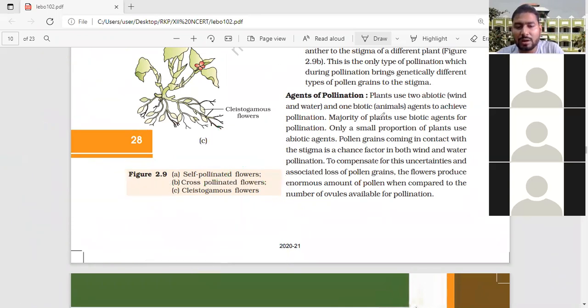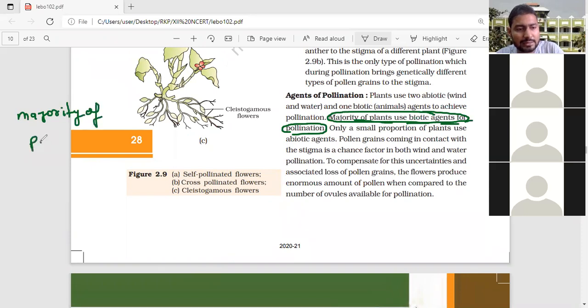Now look. The majority of plants use biotic agents for pollination. Very important line for the angiosperms. In angiosperms, the majority of pollination, meaning 80%, uses biotic agents. Are you getting what I'm saying?